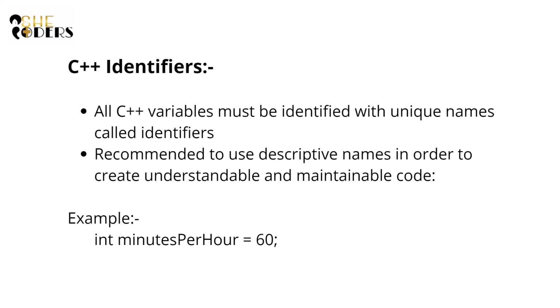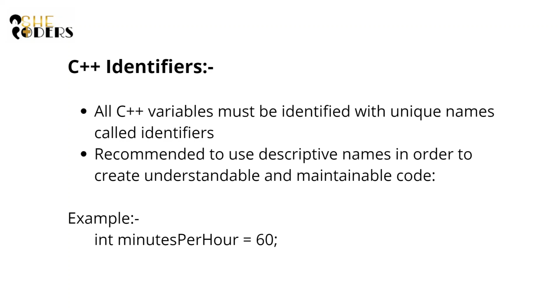So minutes per hour is a variable that is understandable. Just like that, I can create a variable like string name equals Shrilipta within double quotes. Name is self-descriptive.